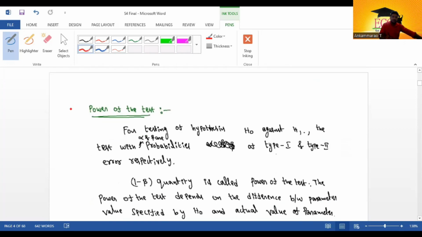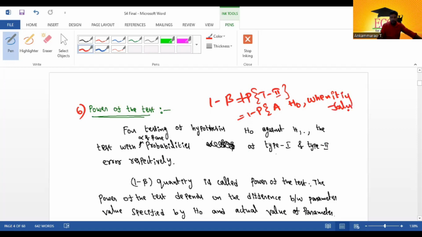Next, the sixth one is the power of the test. What is the power of the test? The power of the test is simply 1 minus beta. It is the probability of 1 minus the probability of type 2 error. What is the type 2 error? It is accepting H naught when it is false.